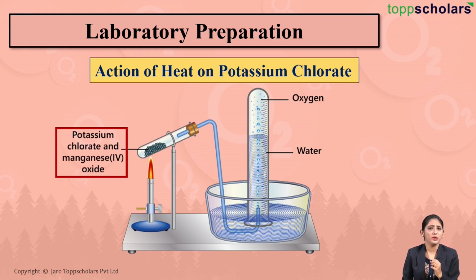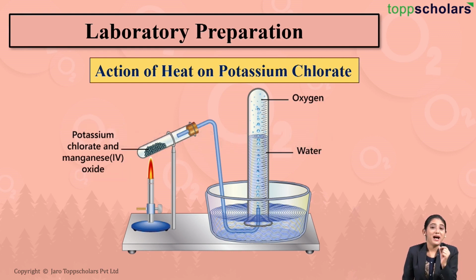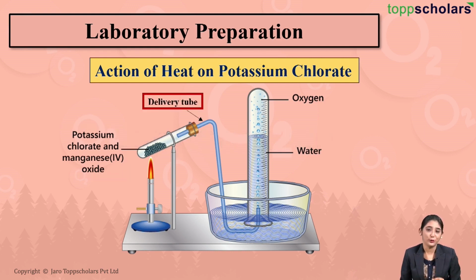Now friends, what we are going to do is, when we heat potassium chloride in the presence of manganese dioxide, potassium chloride decomposes to give potassium chloride along with the liberation of oxygen gas. Now this oxygen gas which is formed passes through the delivery tube. And now as you can see over here, the other end of the delivery tube enters into an inverted gas chamber which is filled with water. And this inverted gas chamber is placed in a trough which is filled with water.